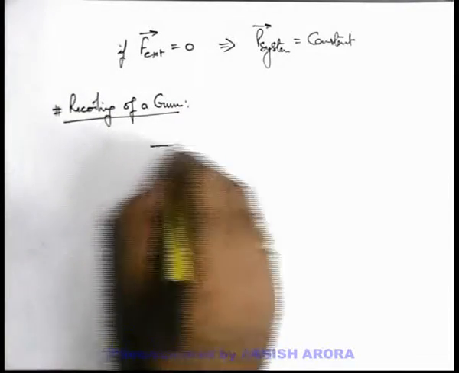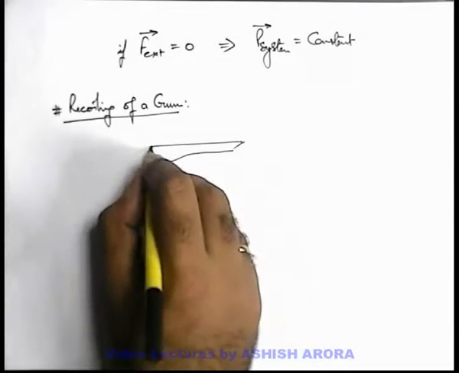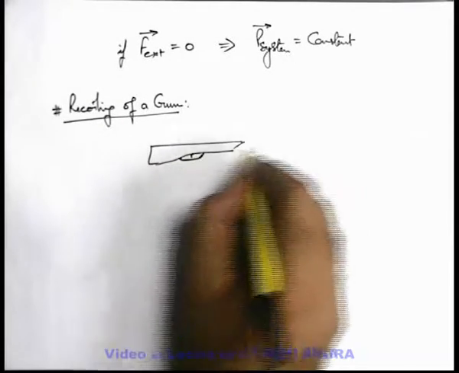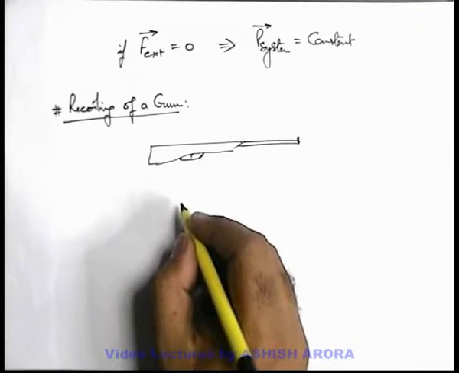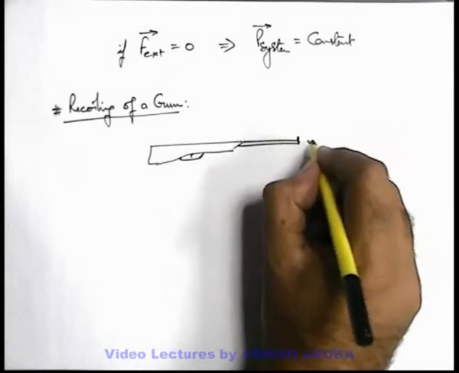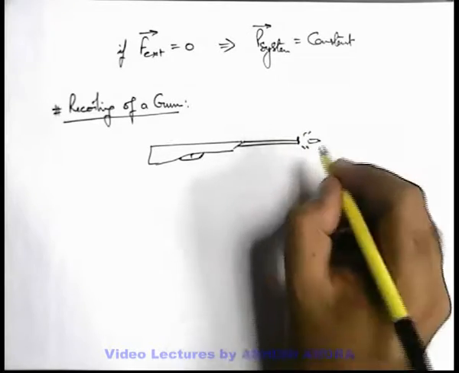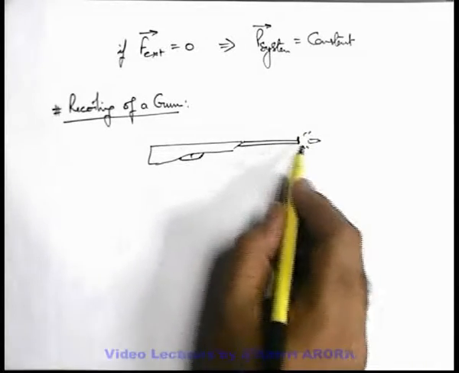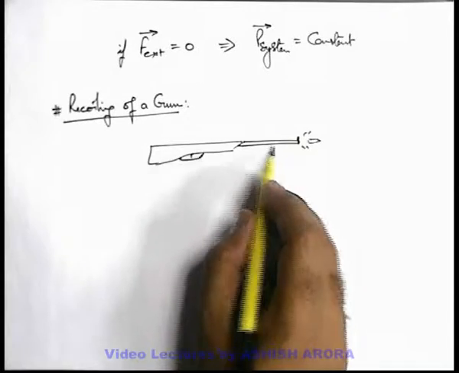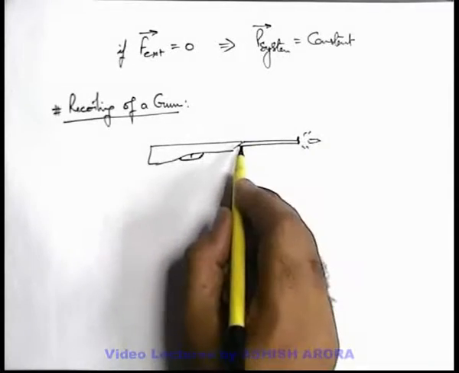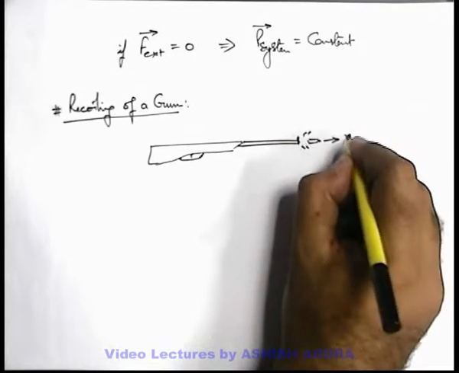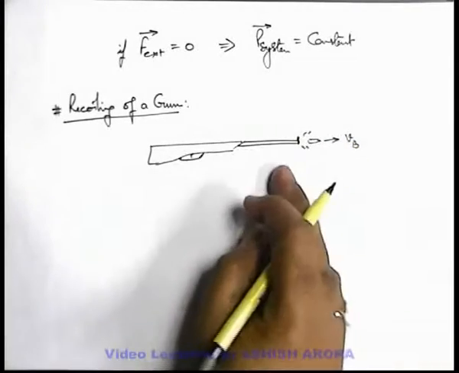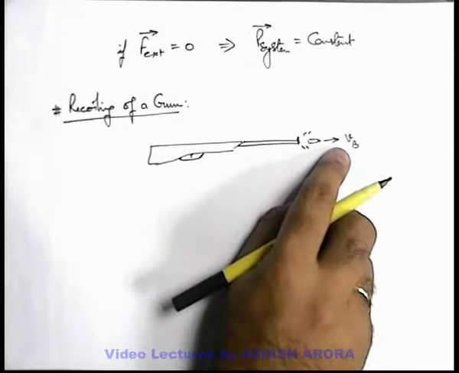Say we are given a gun, and say the gun fires a bullet. Now in this situation the bullet is fired by the gun because of internal forces, in the bullet plus gun system. If the bullet is fired with velocity Vb, certainly the bullet is gaining some momentum.